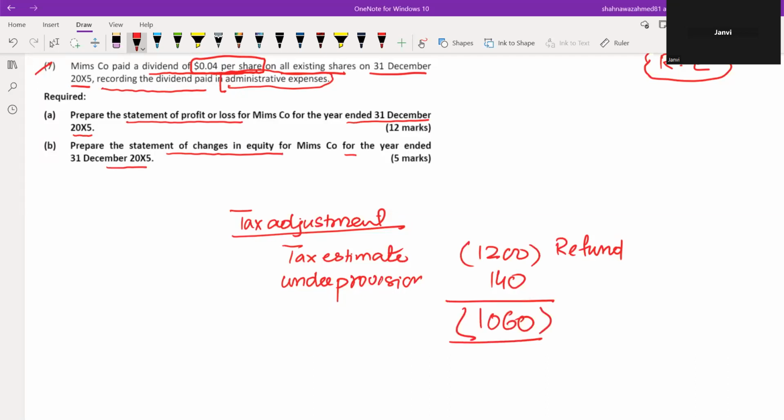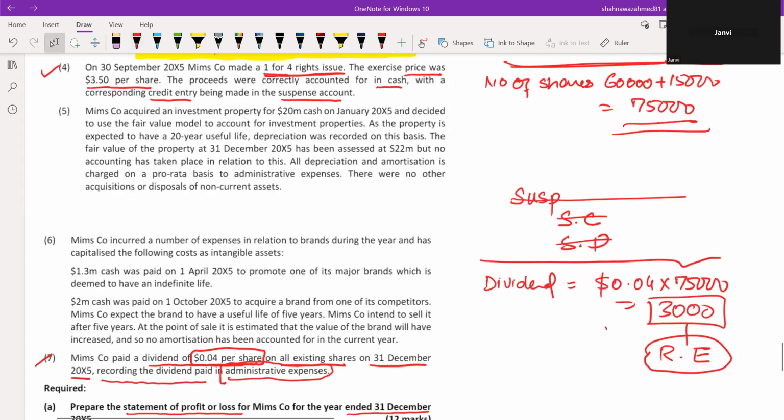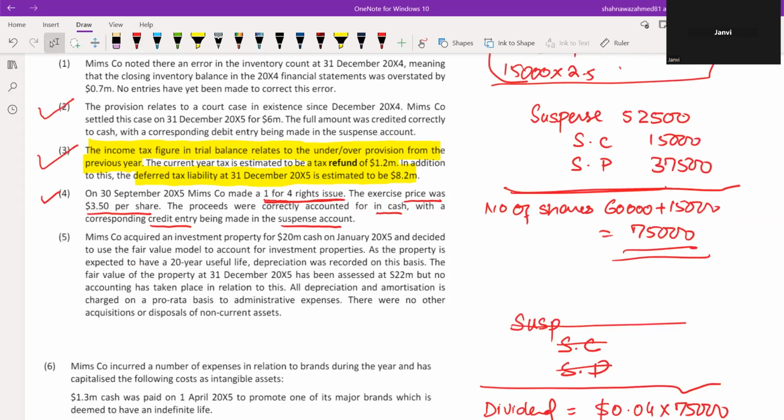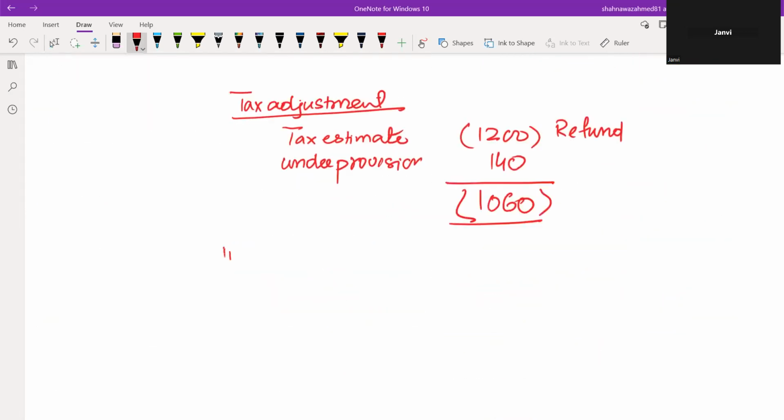That is an income. Now, deferred tax liability. The opening balance is 7,700 and the closing balance is 8,200. So there is an increase in deferred tax liability: 8,200 minus 7,700, so 500 is an expense.